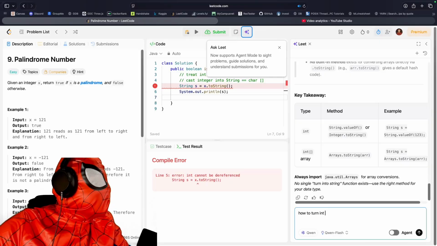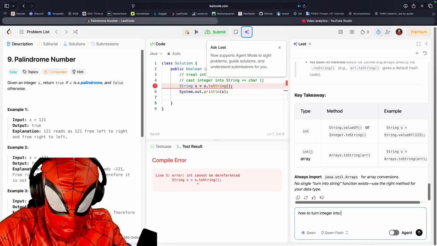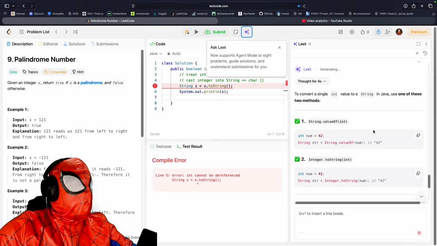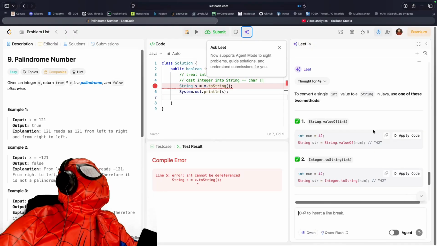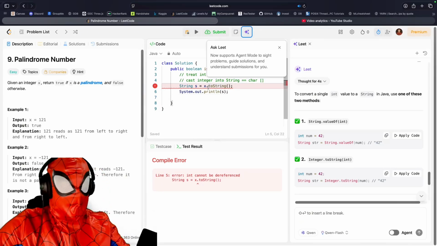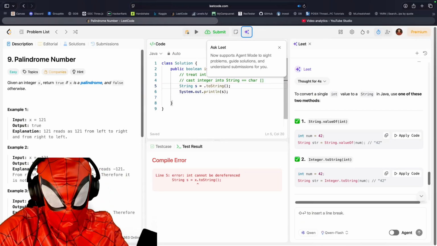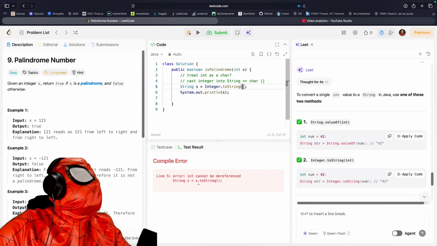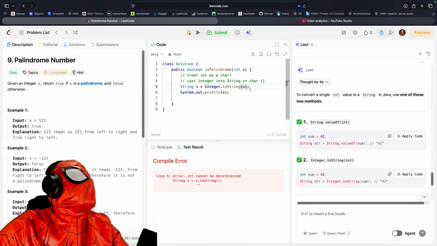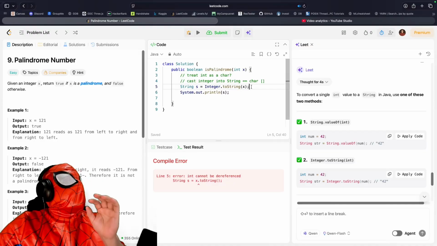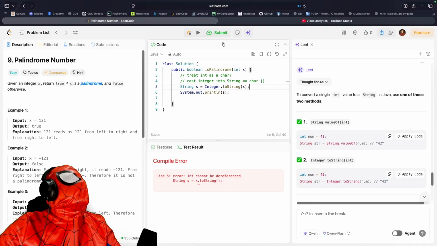How to turn an integer into a string? Yeah, oh right, String.valueOf(integer), or Integer.toString(int). Oh right, that's right. Why would I do the Integer class? That's a built-in toString function that takes an integer, x in this case, and converts it into a string. And then once you have that string, now you can print it out.